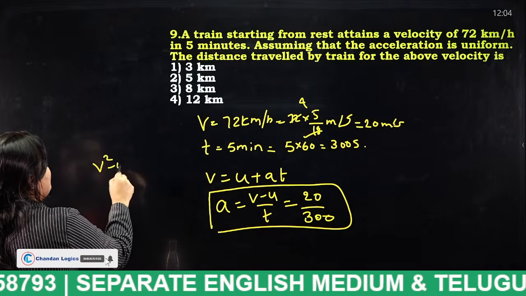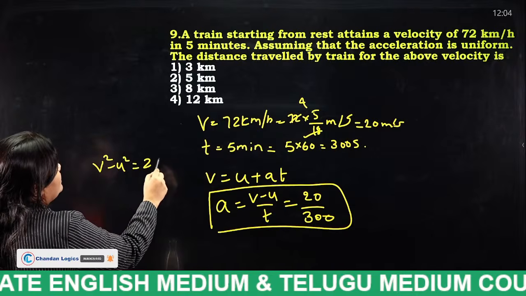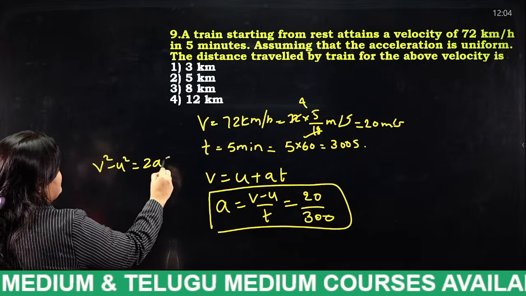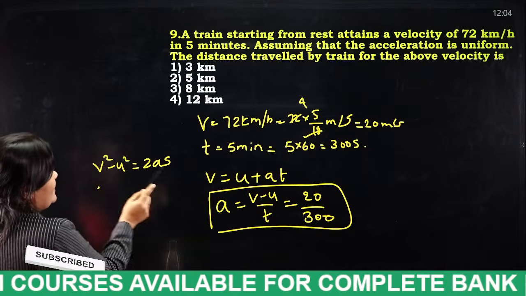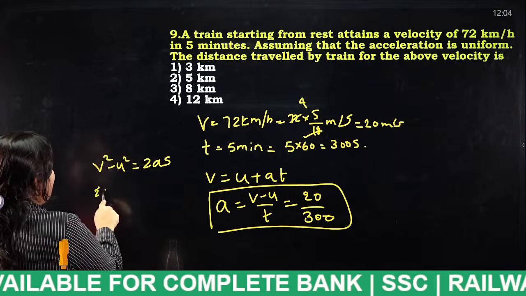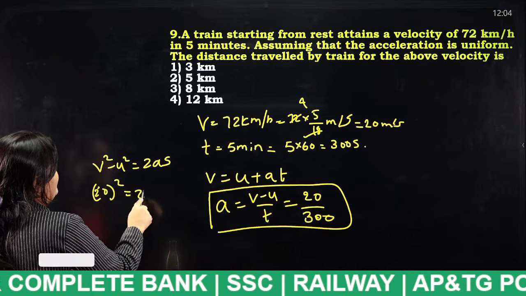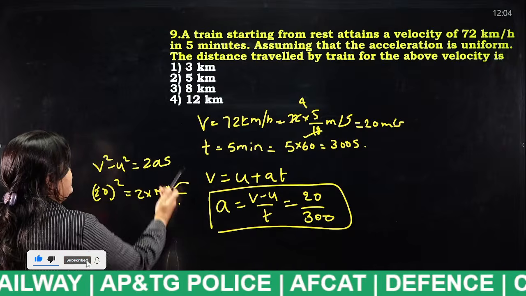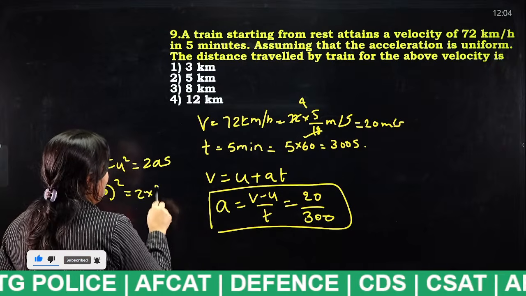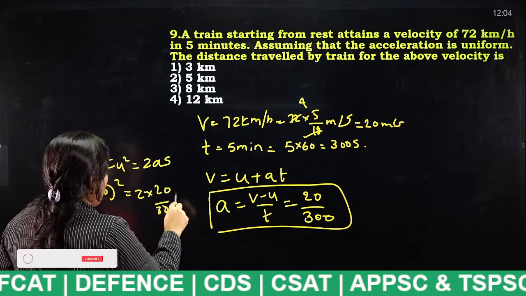V square minus U square is equal to 2AS. Okay. So, V square is equal to how much you have? V square is equal to 20 square, and that is equal to 2 into 10 into 2 into 20 by 300 into S. Okay.